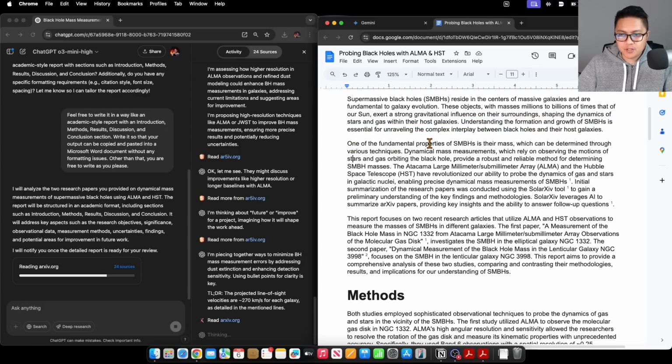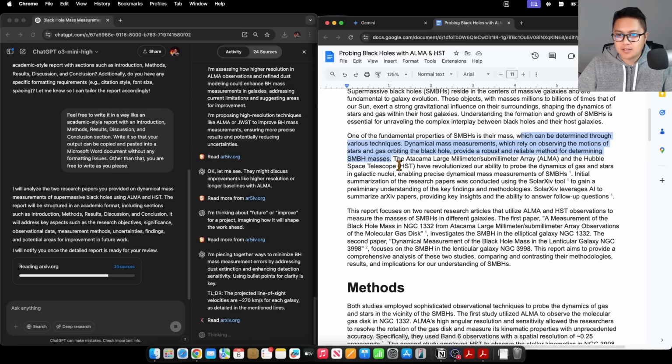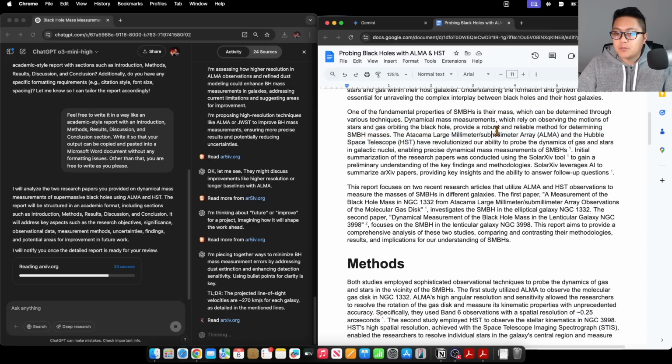One of the fundamental properties of SMBHs is their mass, which can be determined through various techniques. Dynamical mass measurements, which rely on observing the motions of stars and gas orbiting the black hole, provide a robust and reliable method for determining SMBH masses. The advent of the Atacama Large Millimeter/submillimeter Array, ALMA, and the Hubble Space Telescope, HST, have revolutionized our ability to probe the dynamics of gas and stars in galactic nuclei, enabling precise dynamical mass measurements of SMBHs.